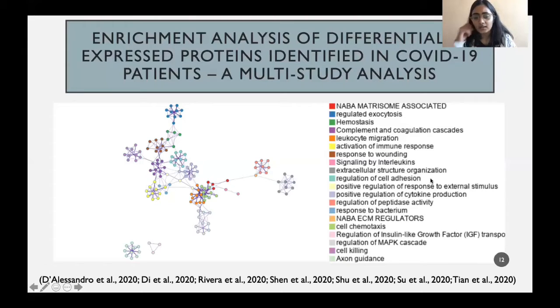So all these pathways are affected by infection, and looking at these pathways, targeting these pathways, understanding these pathways better would enhance our understanding of how the virus is trying to regulate the host, how the virus is trying to evade the immune system, and these pathways can also be then targeted for therapeutic intervention.